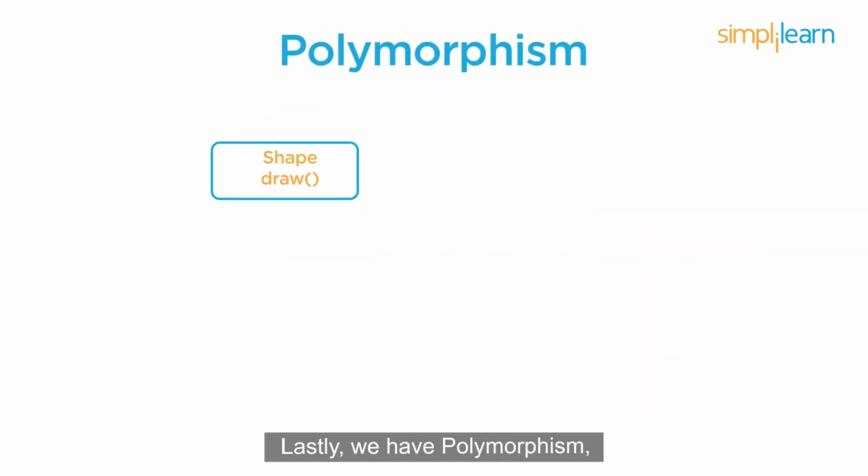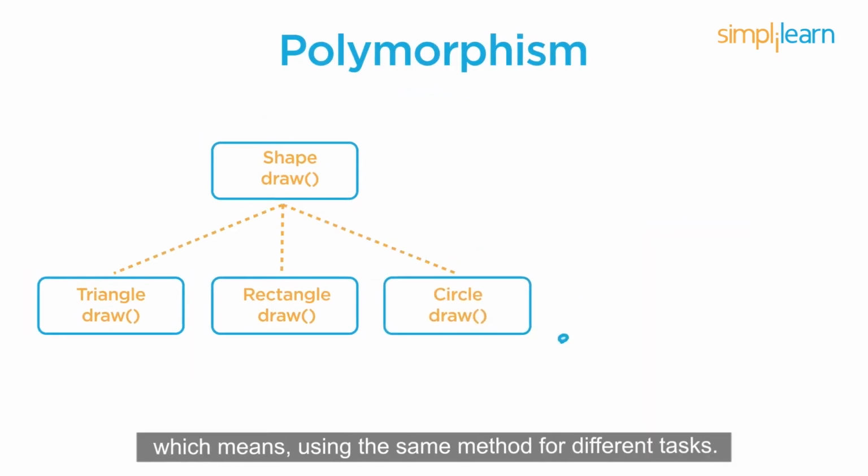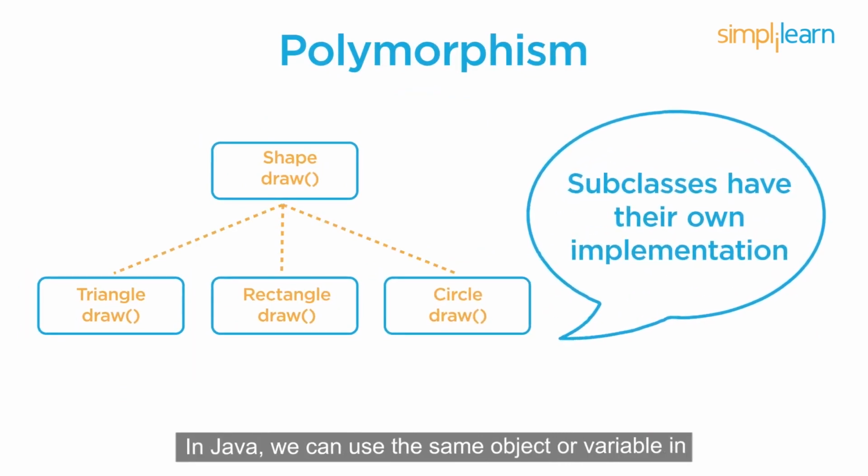Lastly, we have polymorphism, which means using the same method for different tasks. In Java, we can use the same object or variable in two different places where their tasks will differ.